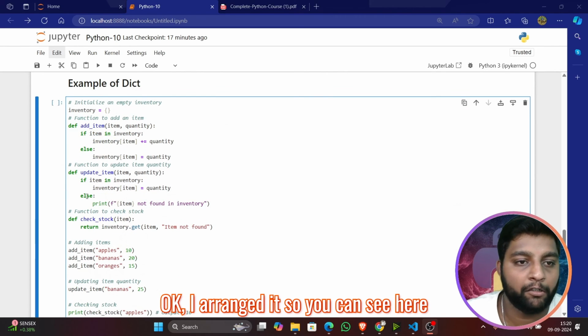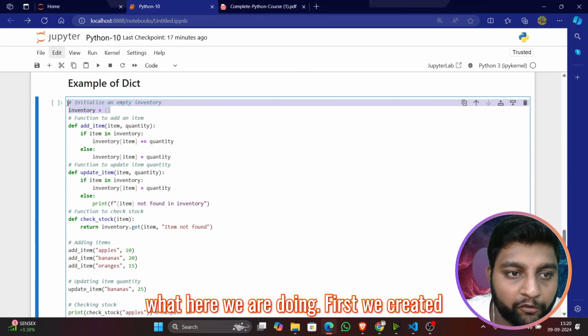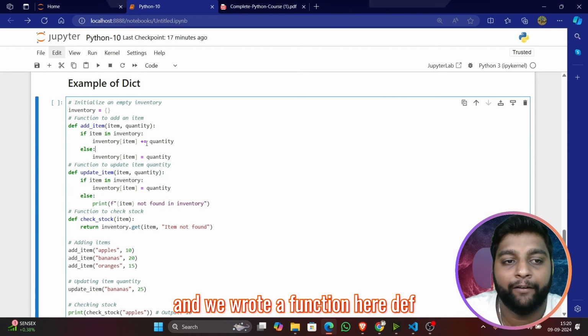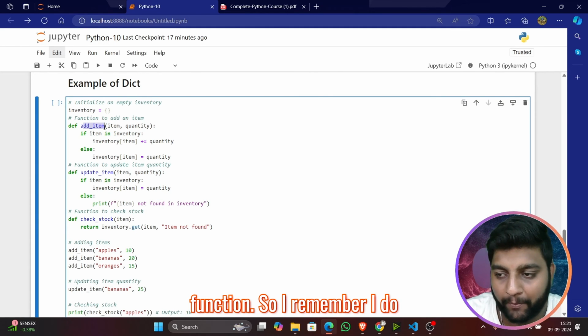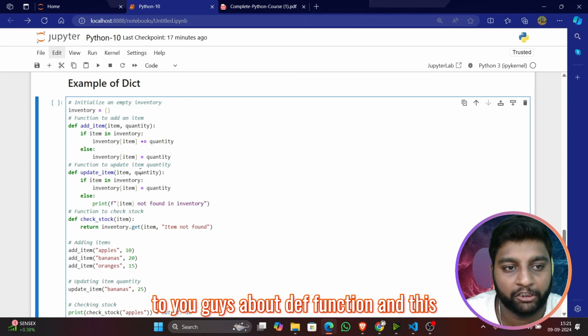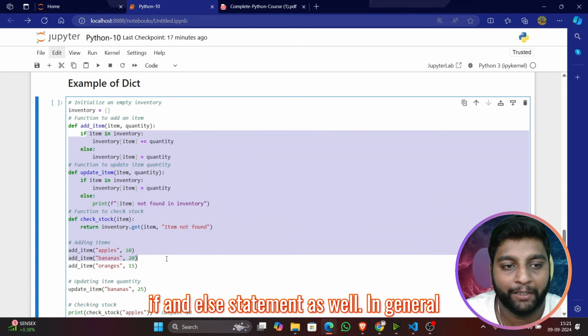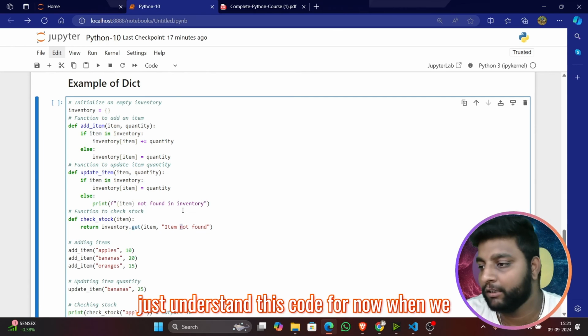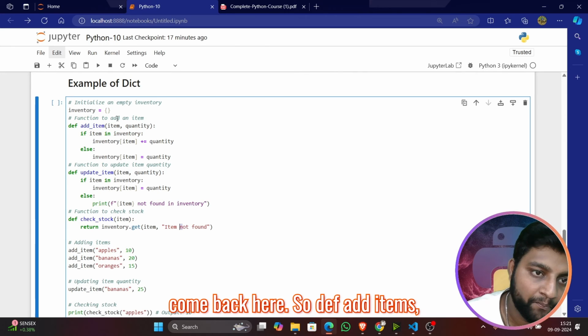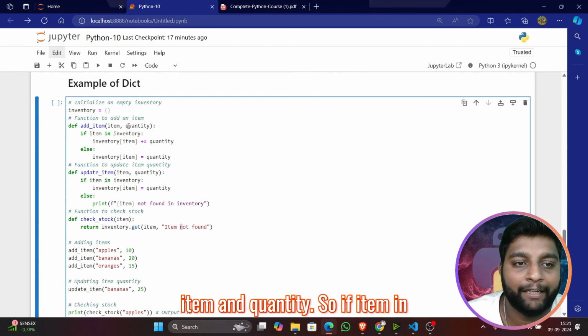Okay, I arranged it. So you can see what we are doing here. First, we created an empty dictionary called inventory, and we wrote a function here, a def function. I definitely remember that I haven't taught you guys about def functions and if and else statements yet. In general, just understand this code for now. When we discuss that, we'll come back here. So def add item, item and quantity.